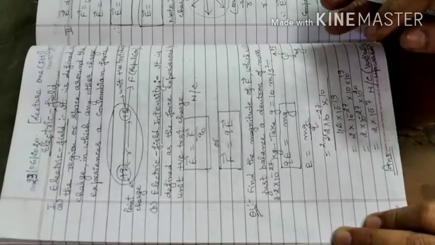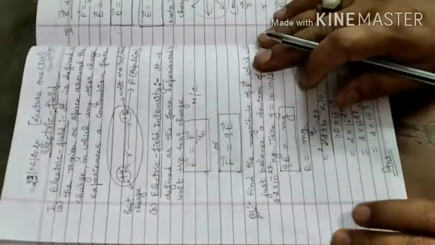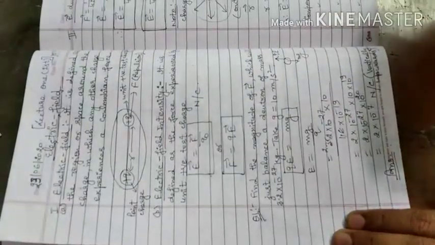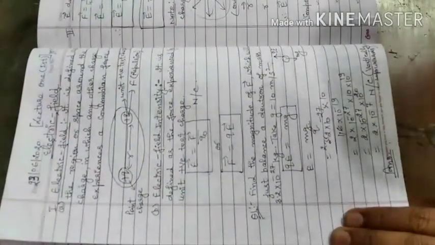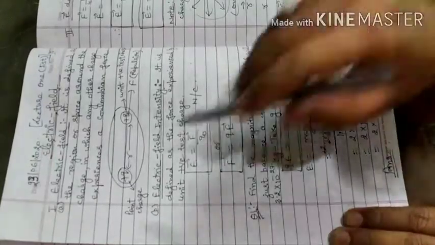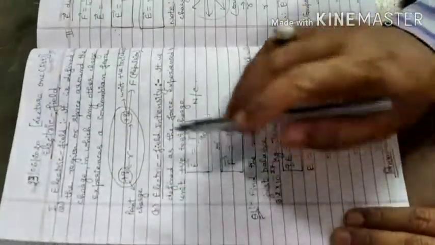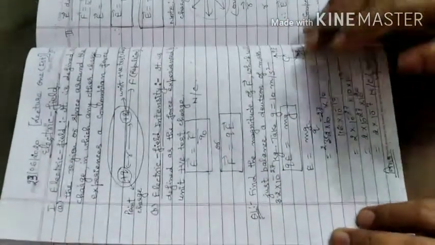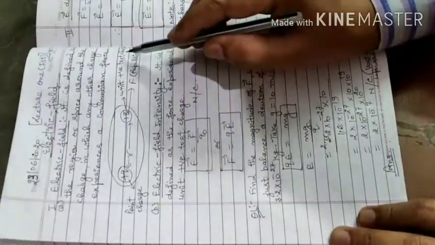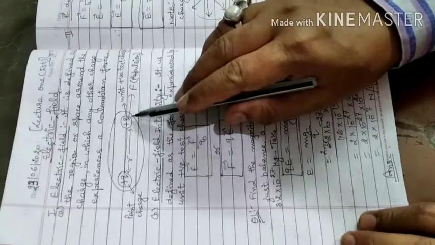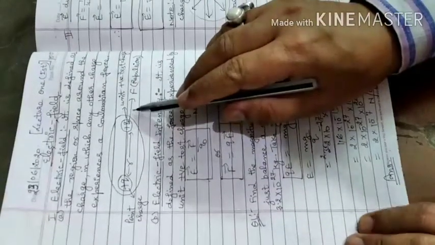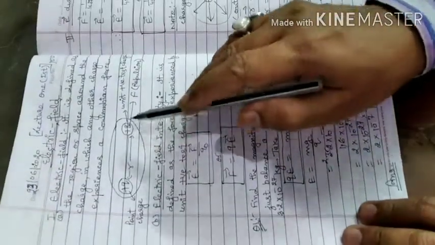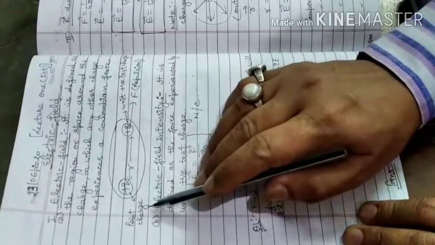Here, the first topic we are defining is the electric field. If there is a point charge and a unit positive test charge comes into the territory of plus q, the point charge, then it will experience a force of repulsion. This is called the unit positive test charge. Positive is more stable in comparison to negative, and its value is very small, so that it will not affect the electric field of the plus q point charge.